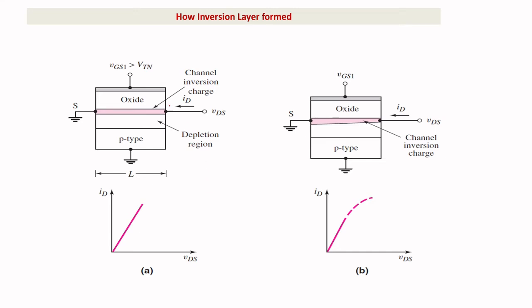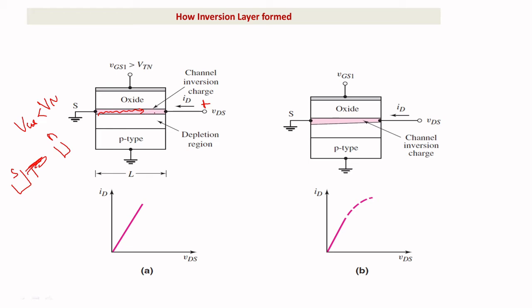You can understand it easily. When VGS is greater than VTN, the channel is created, right? When VGS is less than VTN, there is no channel. This is the source, this is the drain. You don't have any channel, so electrons will not move from the source to the drain based on your applied VDS. When I apply a voltage greater than VTN, the channel is created, so electrons move like this. The drain terminal is connected to the positive, so because of this attraction of polarity, these electrons are moving.